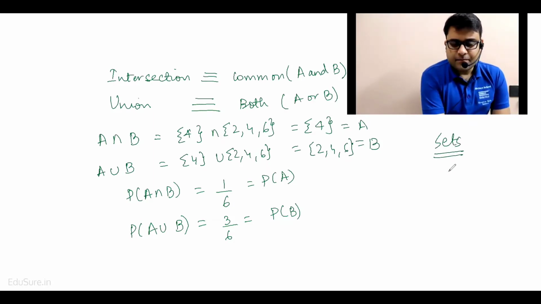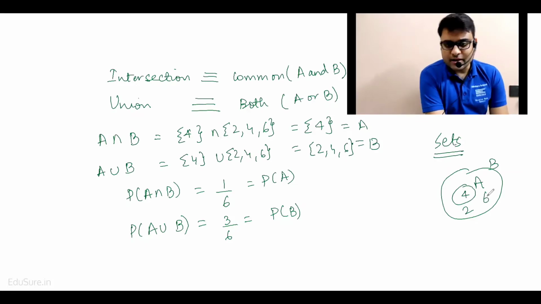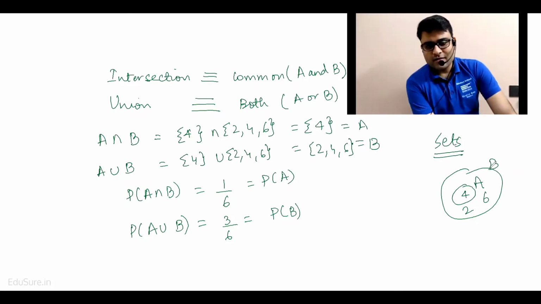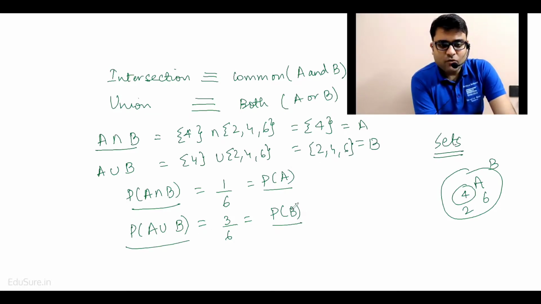That is, here we can say that A is a subset of B. A is only the event 4, B is the event 2, 4, and 6. Okay. So A is a subset of B. If A is a subset of B, probability A intersection B is equal to probability A. And if A is a subset of B, probability A union B will be equal to probability B.